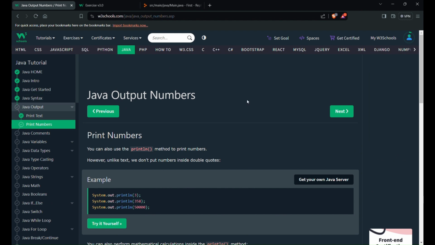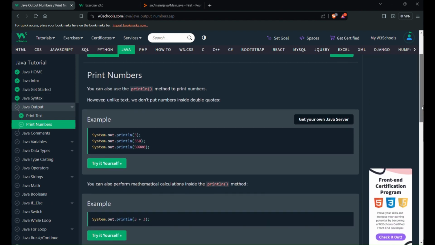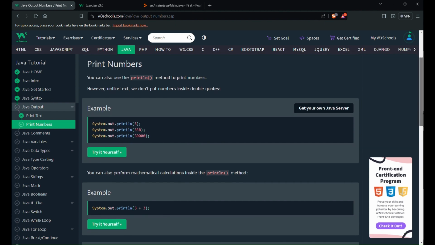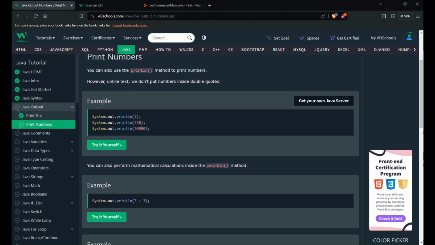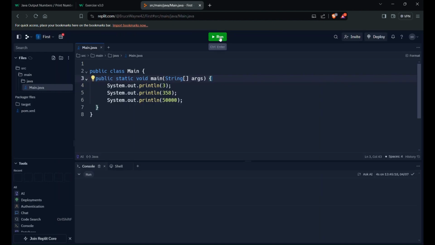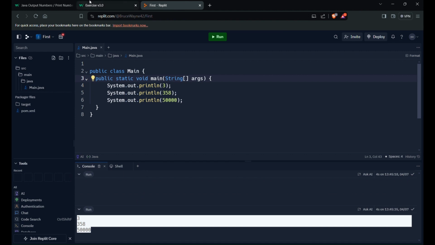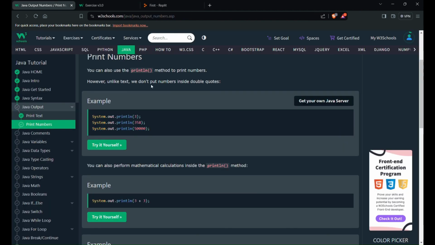And next, Java output numbers. You can also use the println method to print numbers. However, unlike text, we do not put numbers inside double quotes. So only for text we use double quotes; for numbers we need not use double quotes. Okay, we can try this out as well. Yeah, if you see here, it is printing. So unlike text, we do not put numbers inside double quotes. That is okay, I understood that.